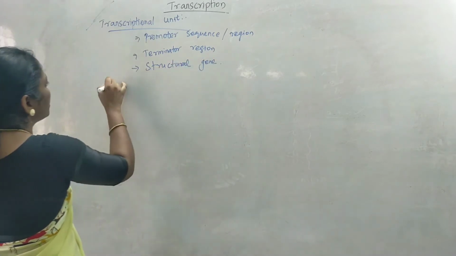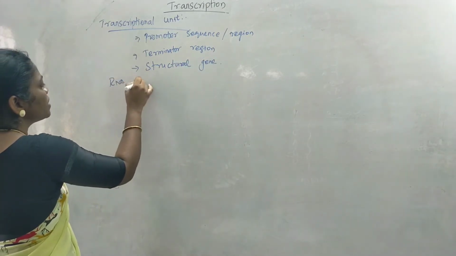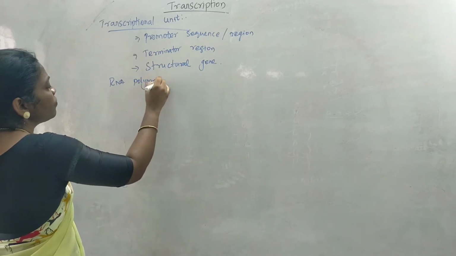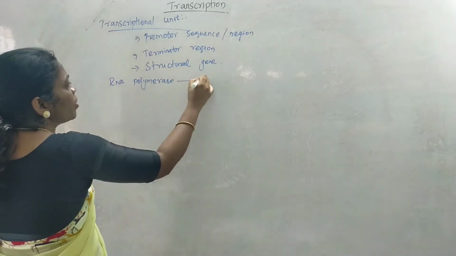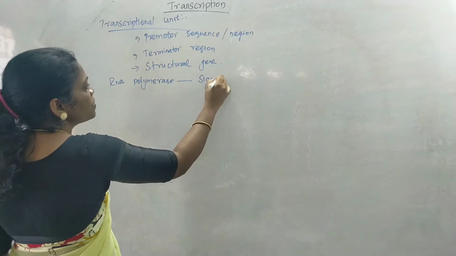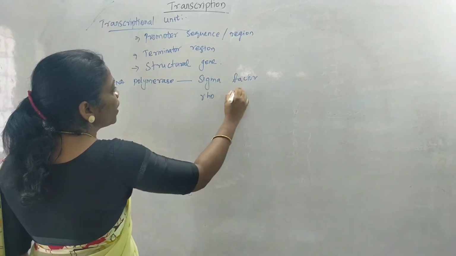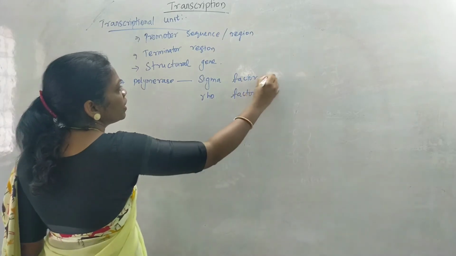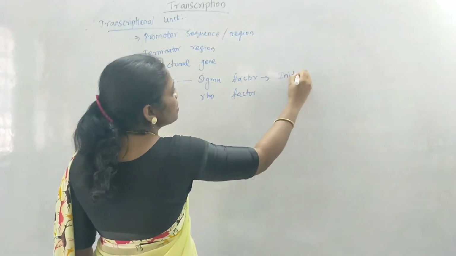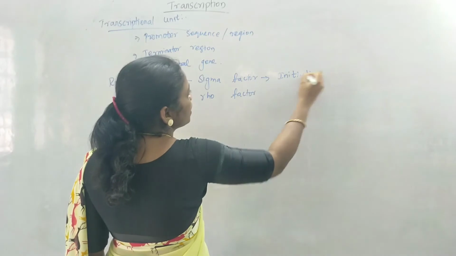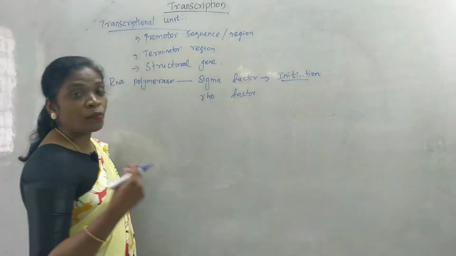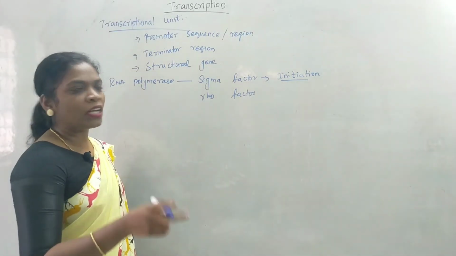And we already know we need the help of RNA polymerase enzyme to complete the process of transcription. This RNA polymerase enzyme has two factors: one is known as sigma factor, another factor is known as rho factor. This sigma factor will help in initiation of the process, that is, it helps the RNA polymerase to identify the promoter sequence.